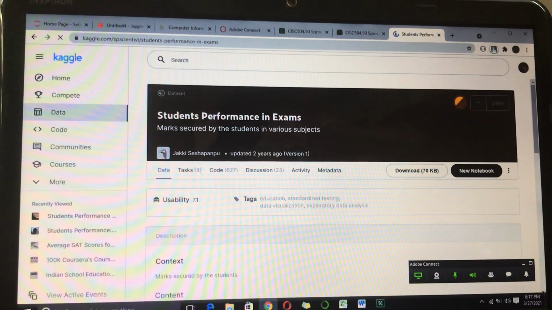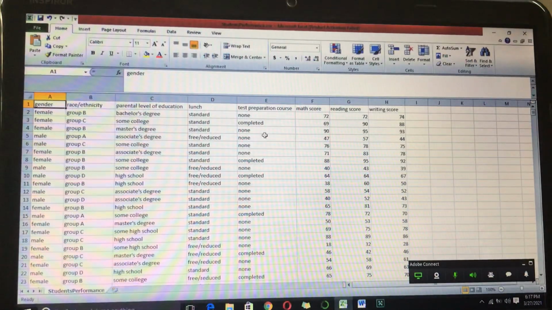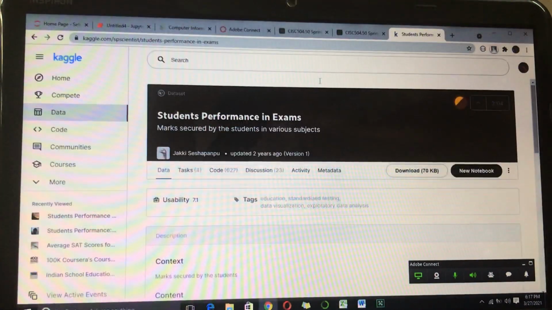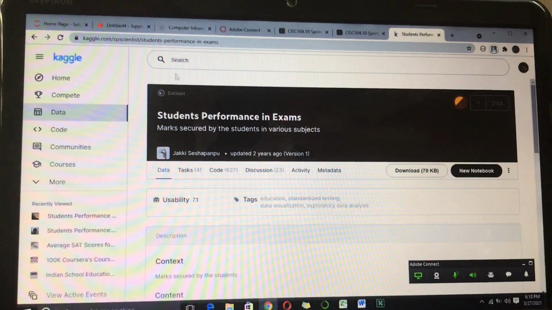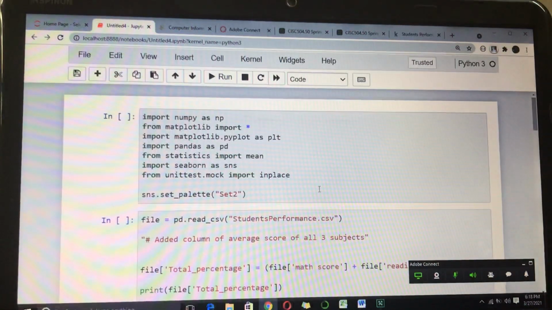Okay, so this is my CSV file, and I have considered these three main columns, math score, reading score, and writing score, and I haven't deleted any of the data otherwise. I have also considered a comparison between gender, and a few more options are there, and also considered parental level of education. So I'll just go to my code. The size of the data is 1000 rows with 8 columns.